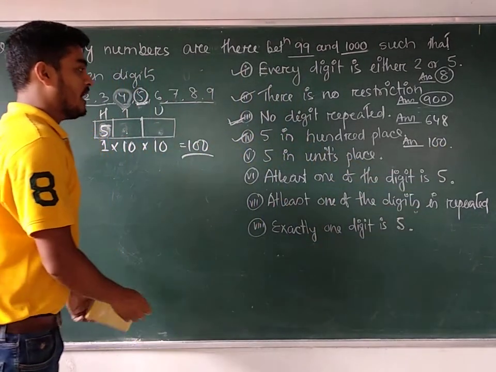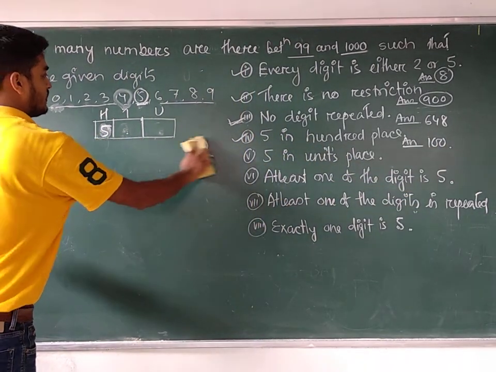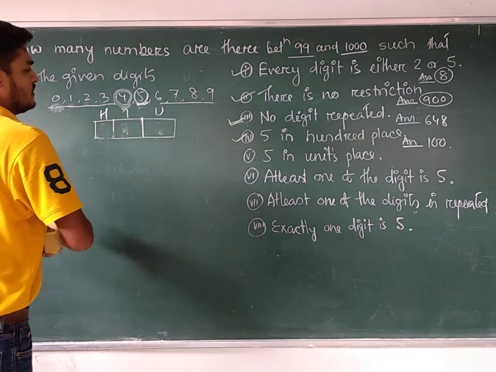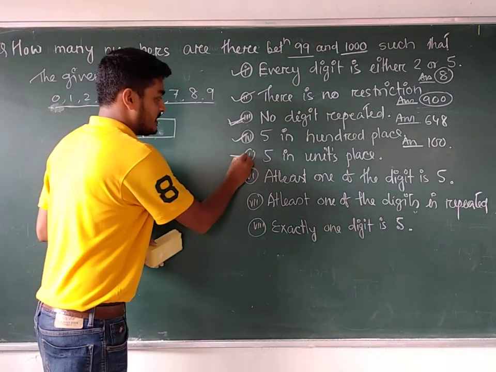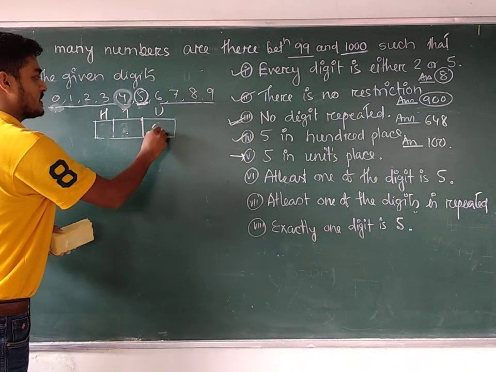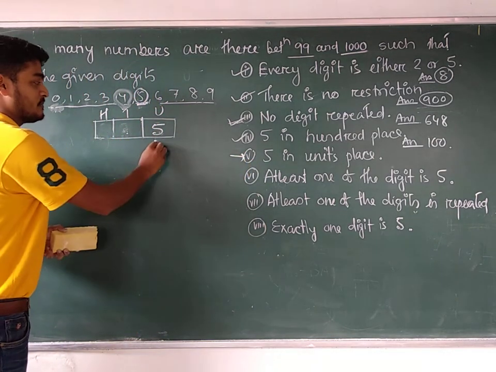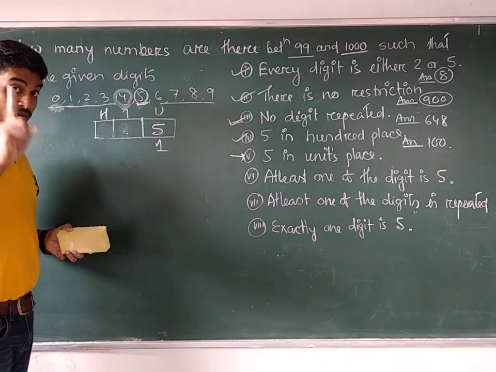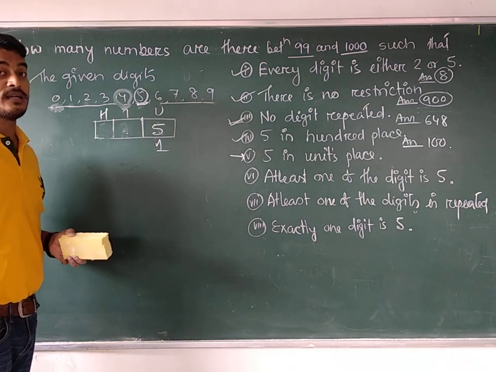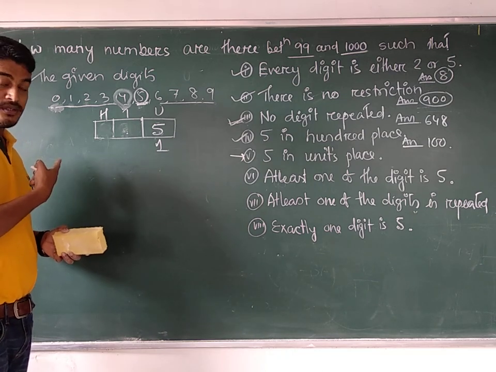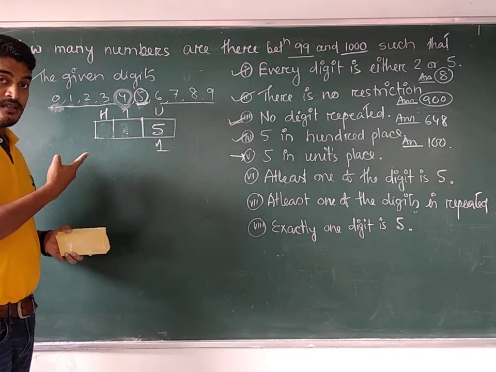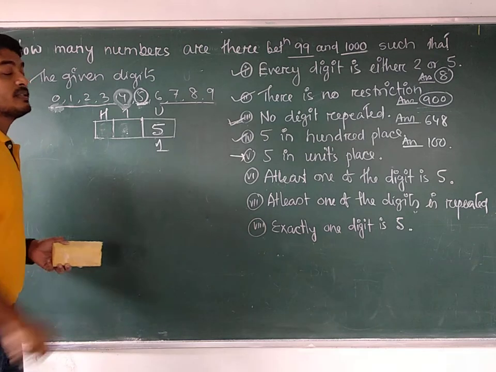Correct? Now, 5 in the unit place. Here another restriction is there. 5 is in the unit place. So first of all, what is the restriction? You have to fill up the unit place by 5. That means this place can be filled up only by 5. In how many ways can you fill this place? Only 1 way. Now my question is, here repetition is also allowed because no other restriction is there. So how many ways can you fill up the 100 place?